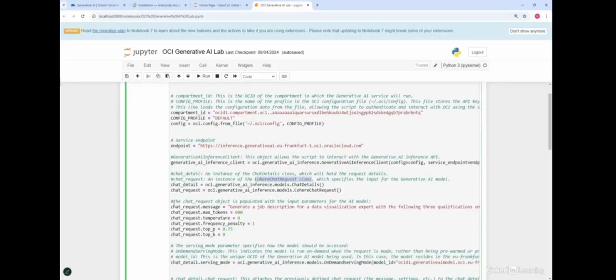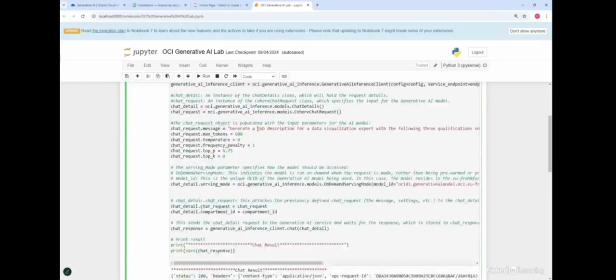And what kind of inputs, you can see all the inputs here. So this is the message, which basically is the prompt saying generate a job description for a data visualization expert with 3 qualifications. Max tokens is 600, temperature is set as 0, and so on and so forth. We looked into some of these parameters in the theory lesson.